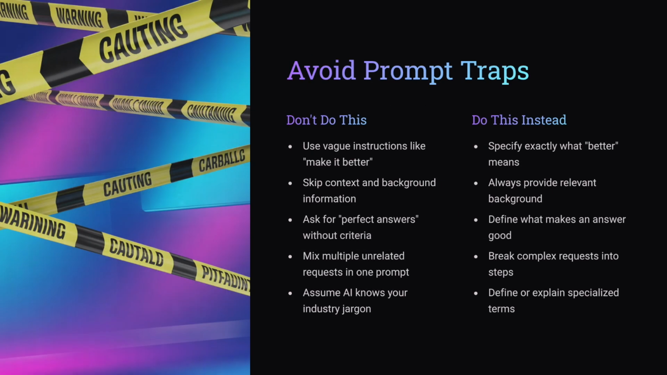We can see here the common traps. Avoid doing this. Make it better. Better how? Shorter, friendlier, more technical? There is no context. And then you blame the AI for guessing. Asking for perfect answers without saying what perfect means is vague in itself. Combining 10 unrelated requests in one massive prompt.